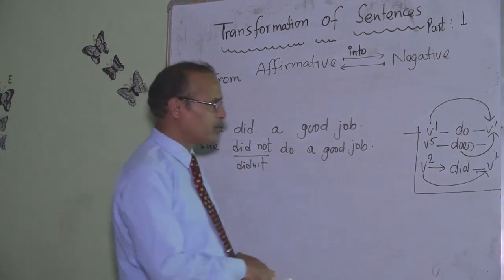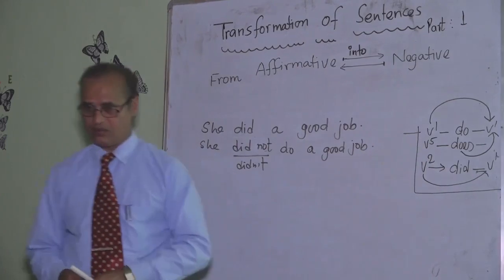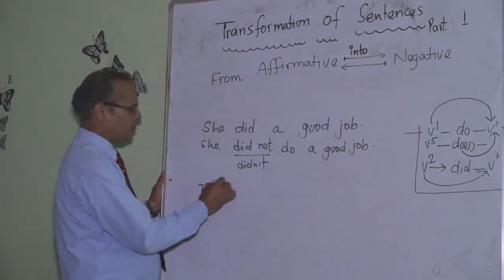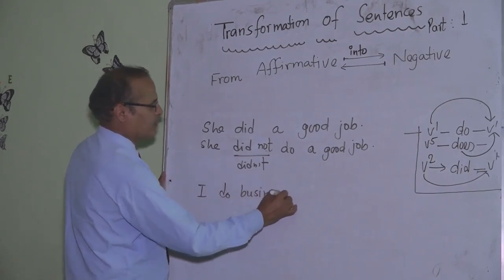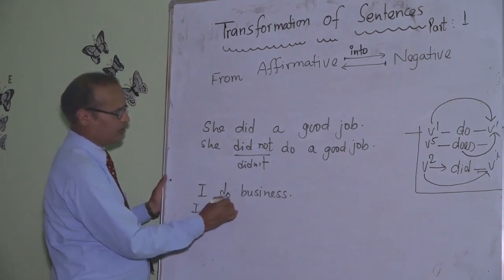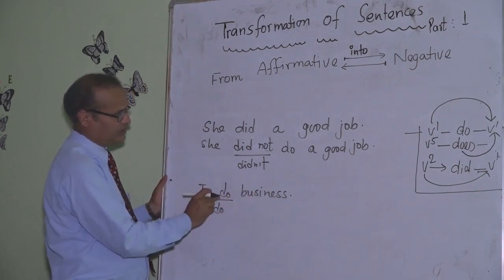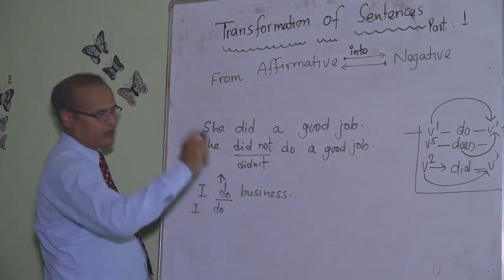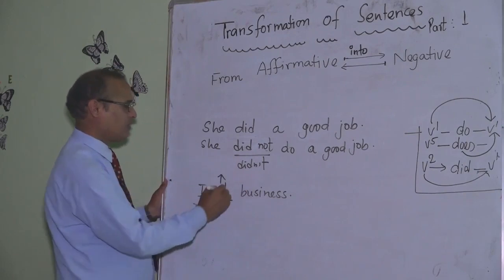Same with does and do. I do business. Negative. Main verb here, as after to be an auxiliary, there should be an action verb after this.